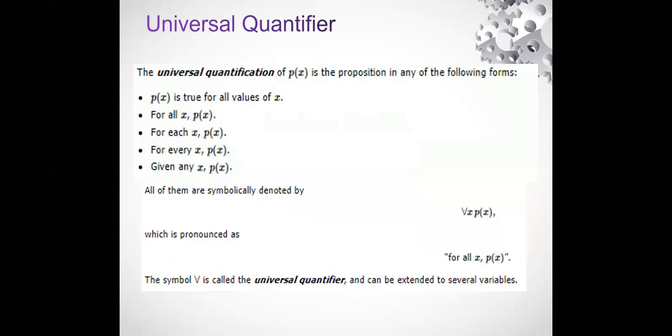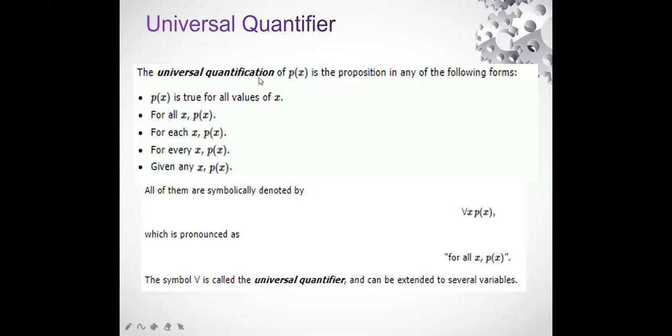Right. So first thing I told you in the earlier lecture also, that a quantifier is whenever we are going to quantify or give a value to the variable. That particular thing is called a quantifier. These quantifiers are divided into two broad categories. The first one is called the universal quantifier and the second one is called the existential quantifier.